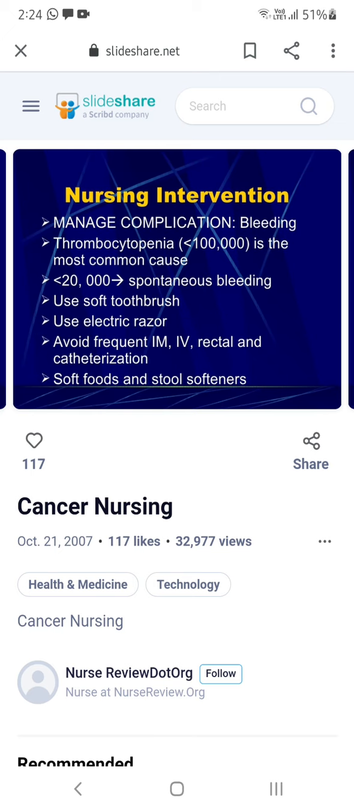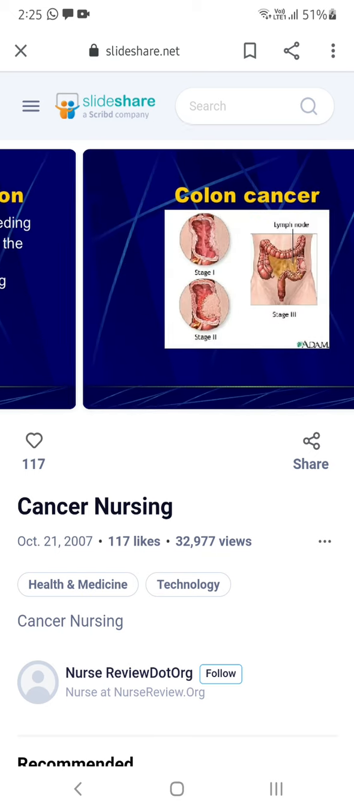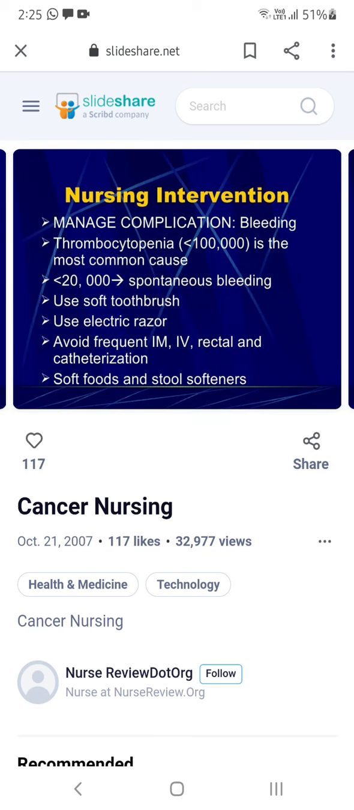If any bleeding is there, or if you see thrombocytopenia, decreased platelets, you have to keep all these things in mind. So use a soft toothbrush, and use an electric razor for shaving. Avoid frequent IM, IV or other procedures, and give soft food and a stool softener. This is about cancer.